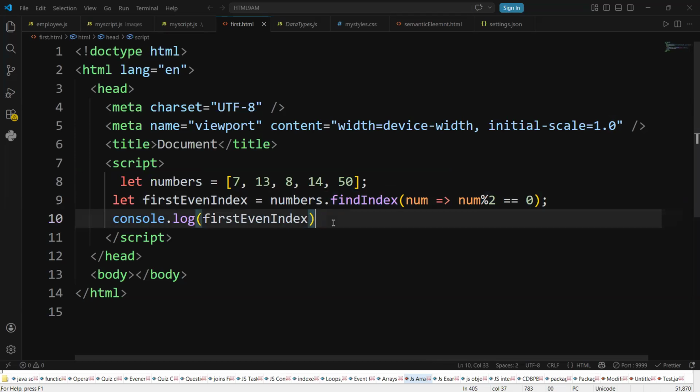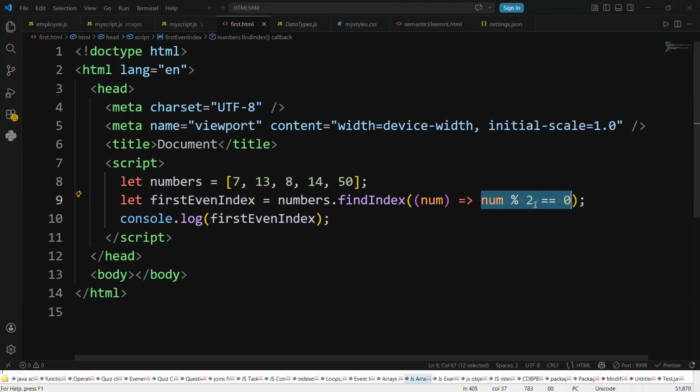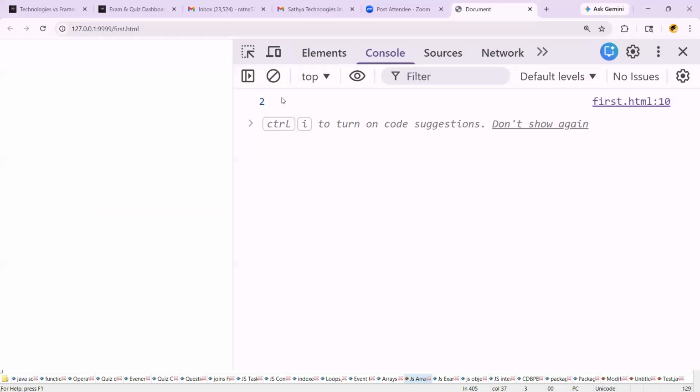What will findIndex do? You are giving the condition, and the argument is an arrow function. It will return the index of what number? It returns the index of the even number. What is the even number index here? 0, 1, 2, right? Generally, 2 and 3, two values are there. But if you check the output, you only get the first even number index.